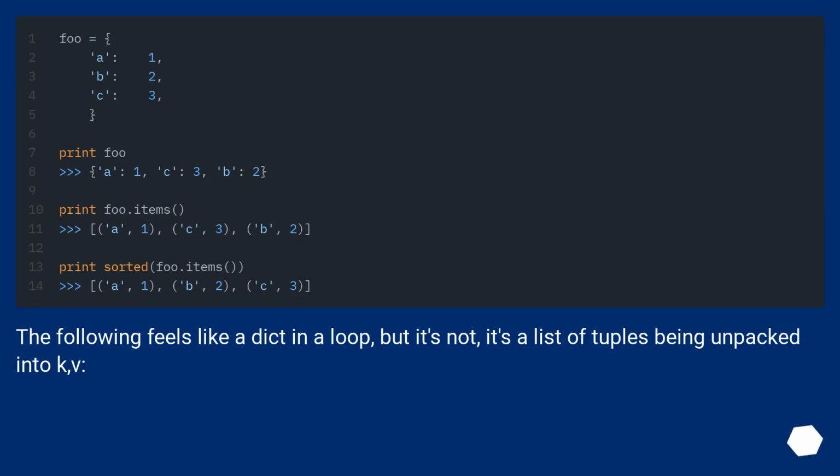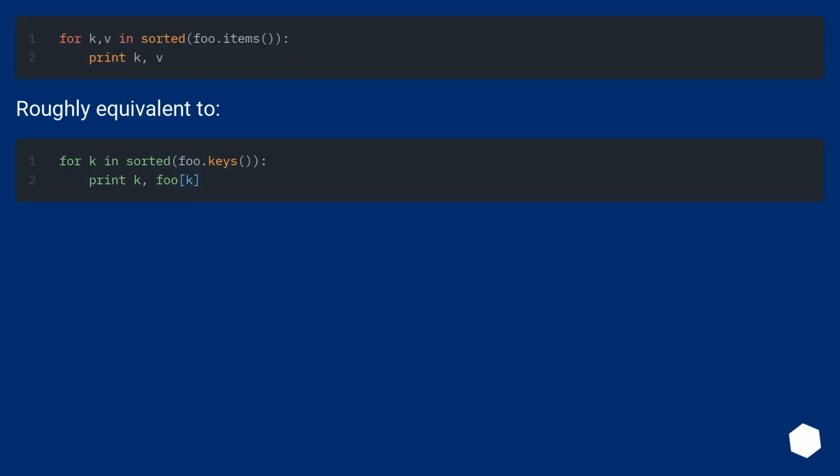The following feels like a dict in a loop, but it's not. It's a list of tuples being unpacked into k, v. Roughly equivalent to